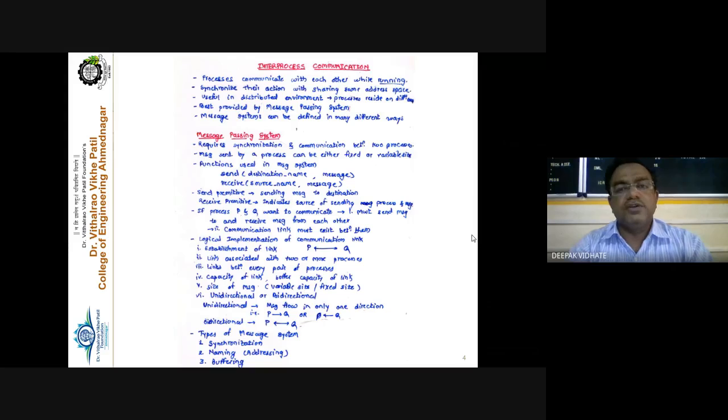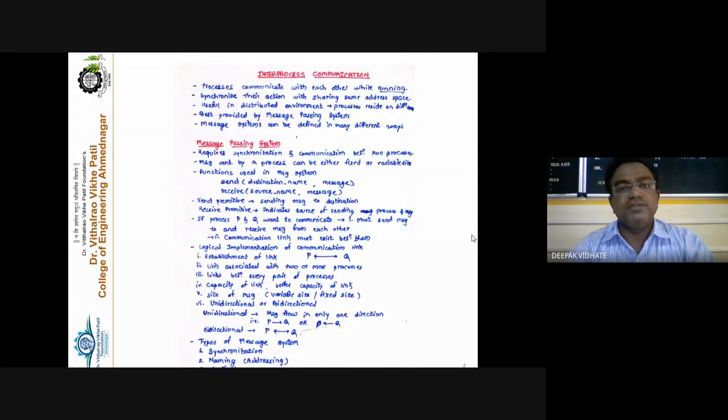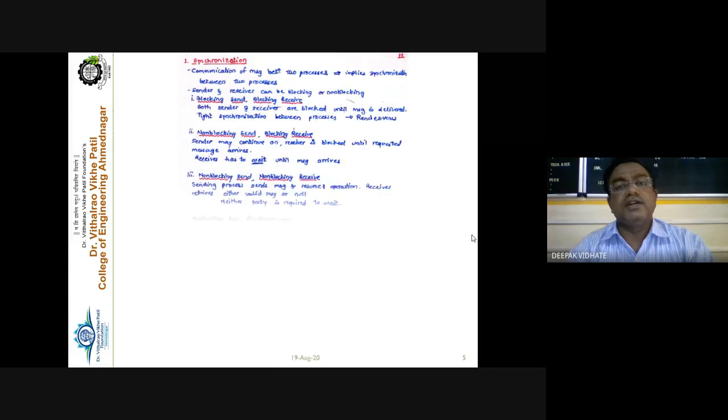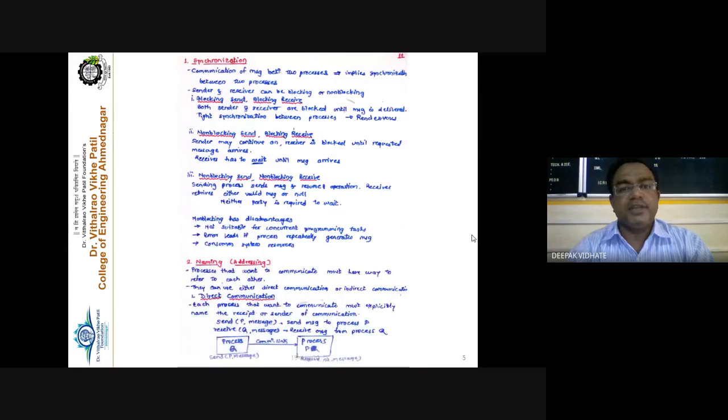This is the fundamental, one can say the theory, but practically how is this message passing system implemented? It is implemented with the help of synchronization, naming, and buffering. Synchronization means that we'll see how synchronization is achieved for the inter-process communication or IPC mechanism. It is very simple: if the two processes, the sender as well as the receiver, want to communicate, then there must be proper synchronization established between these two processes.